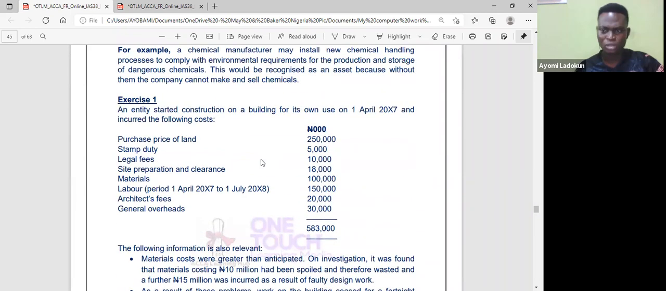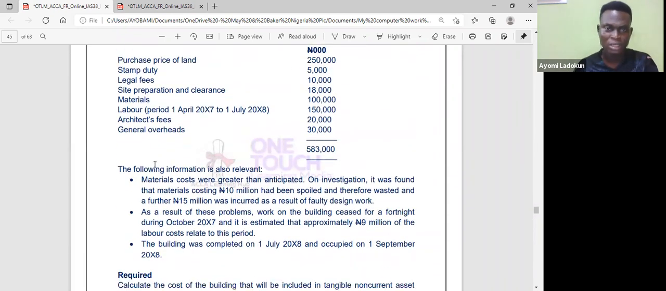Now let's look at this question because of our time. An entity started construction on a building for its own use. So we're given this information. Now say the following information is also relevant. Material costs were greater than anticipated. On investigation, it was found that material costing 10 million had been spoiled, and therefore wastage of 15 million was incurred as a result of faulty design.